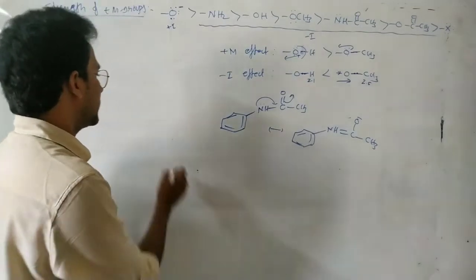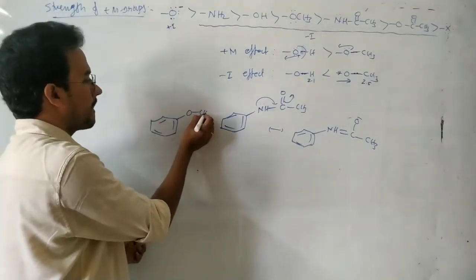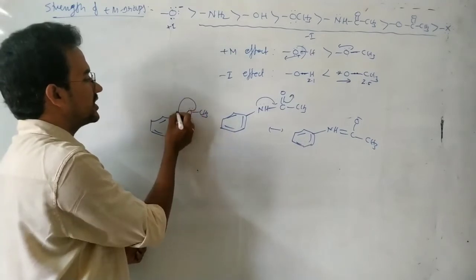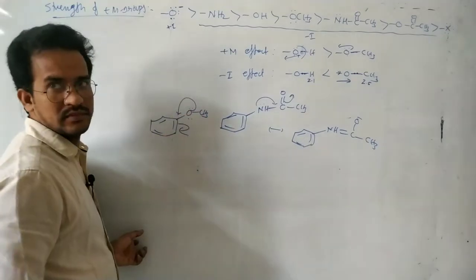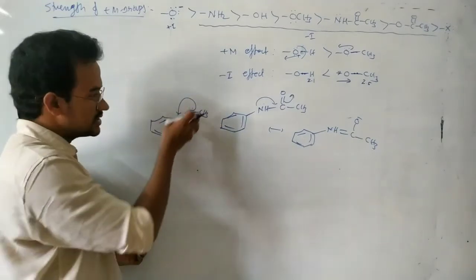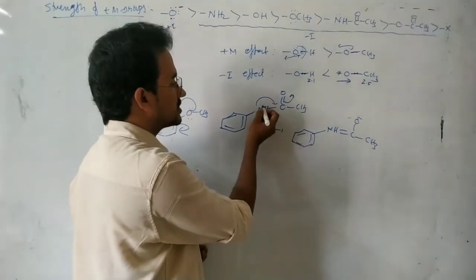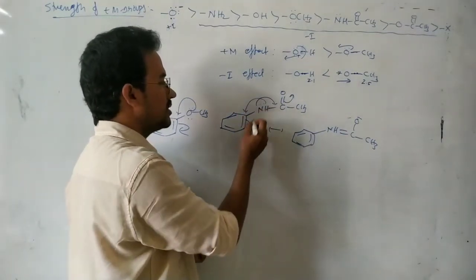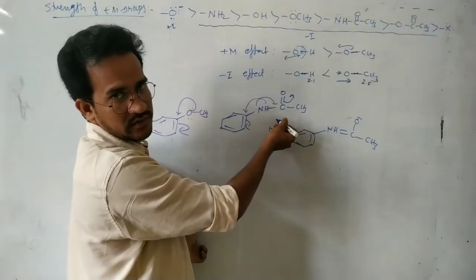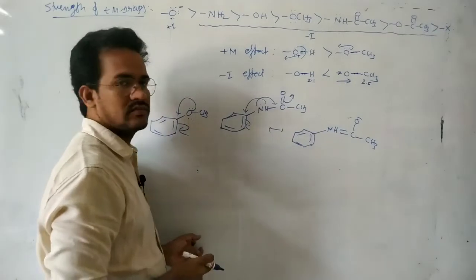Okay. So but in case of the aniline or in case of the OCH3, these electrons are only conjugated with benzene. That means here this OCH3 influences more with benzene. So it increases more electron density on the benzene. But here in this case these lone pair of electrons are not only involved in conjugation with benzene, they are also involved in conjugation with CO. So the extent of the conjugation with the benzene ring decreases. Okay.